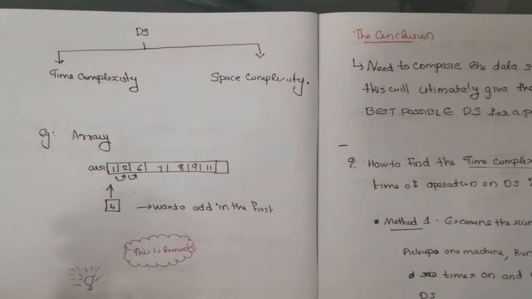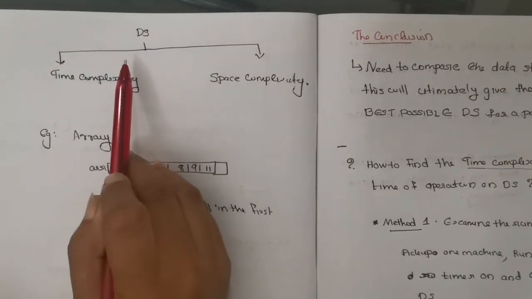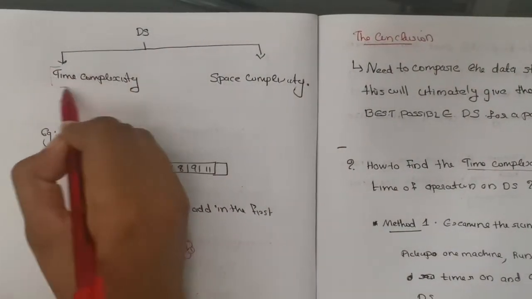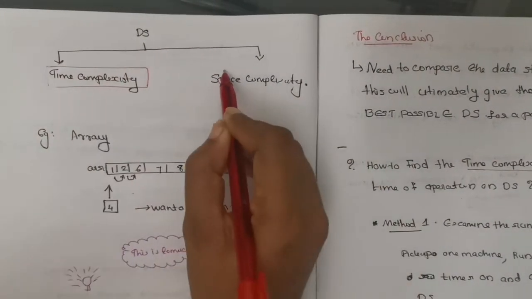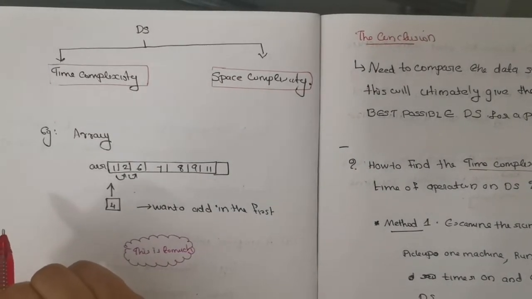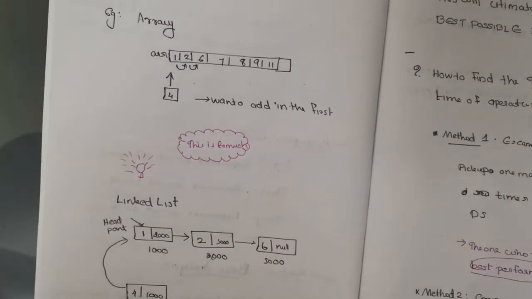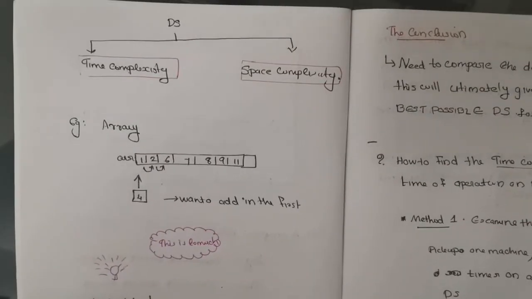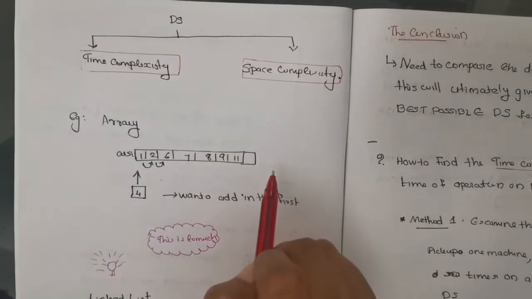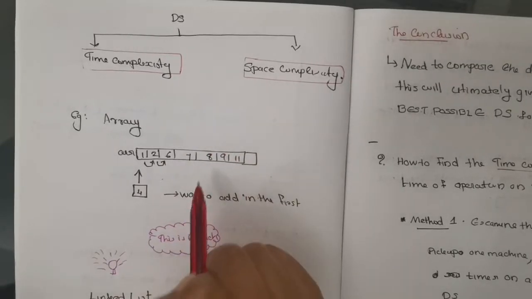Coming to data structures, there are two important things: time complexity and space complexity. So what are time complexity and space complexity? In today's lecture we will discuss time complexity, and in a later part we will discuss space complexity. For time complexity, there are a lot of things we need to discuss.